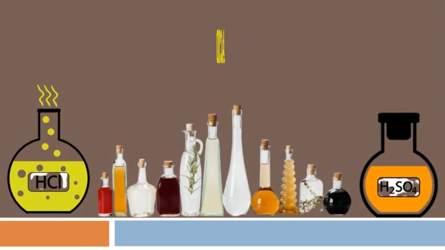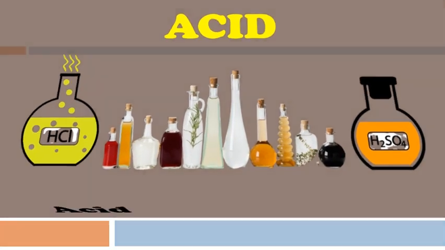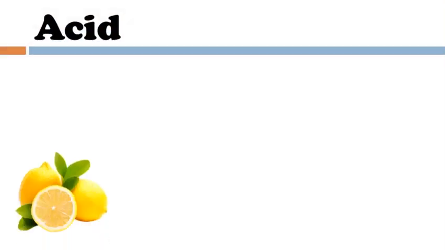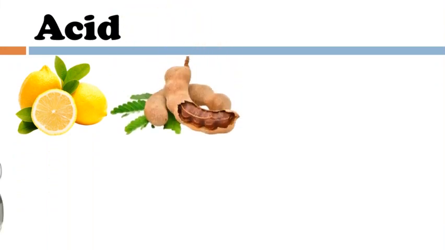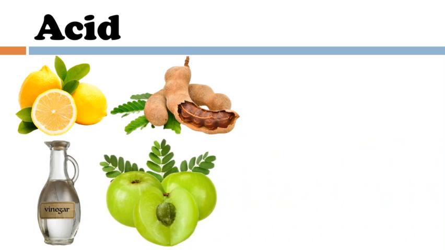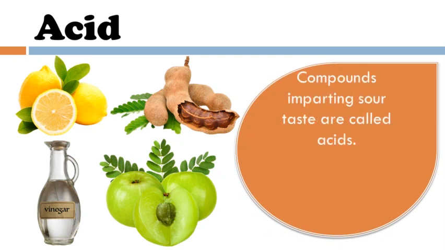So first we are going to learn about acid. So let's learn what is acid. So this lemon, tamarind, vinegar and amla, these substances acquire the sour taste due to the presence of a typical compound in them, and such compounds imparting the sour taste are called acids. That means acids are the substances which taste sour.